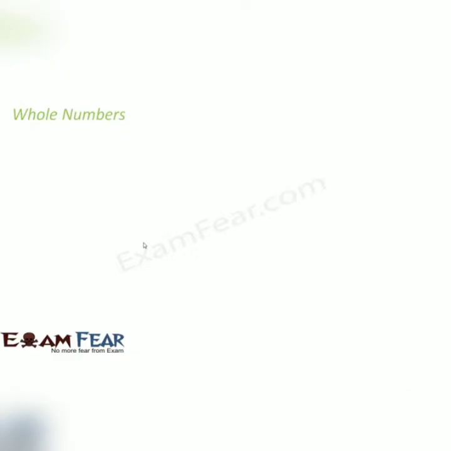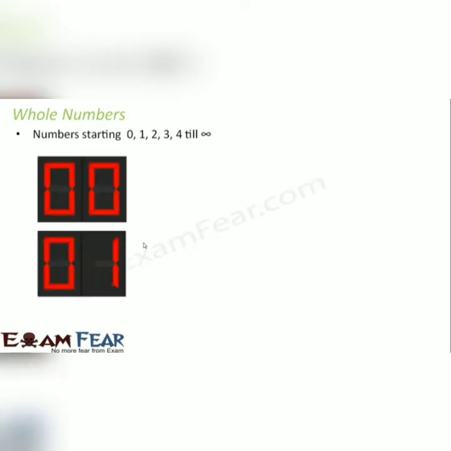So therefore came whole numbers. Whole means complete. So whole numbers would include all the natural numbers plus 0, because 0 plays a very significant role. Now we thought that with whole numbers in place, we have covered all the numbers because we have included 0 as well. So all numbers starting from 0 till infinity are categorized under whole numbers. So now you have the complete set of numbers. That is what we thought at that time.